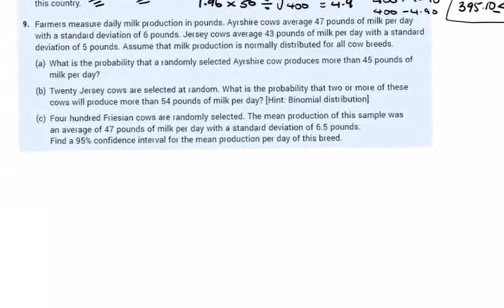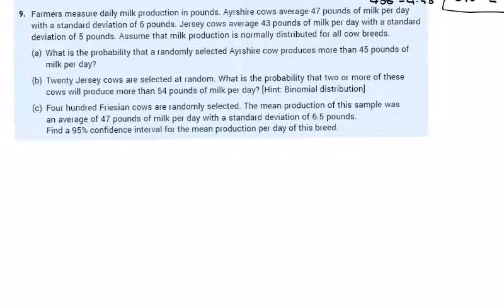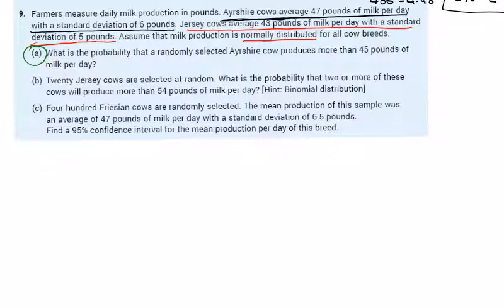Question 9. Farmers measured dairy milk production in pounds. Ayrshire, so we have two different types. We have Ayrshire 47 a day, standard deviation 6, and then we have Jersey 43 pounds per day, standard deviation of 5, and it's normally distributed. So question A, probability randomly selected Ayrshire produces more than 45.